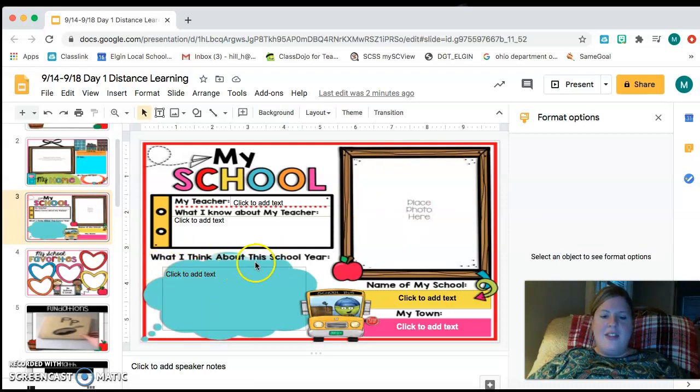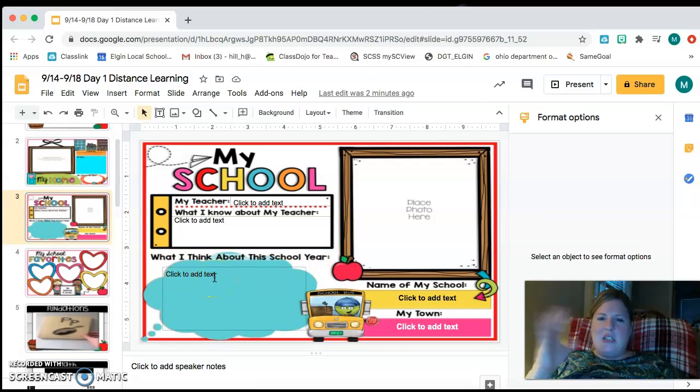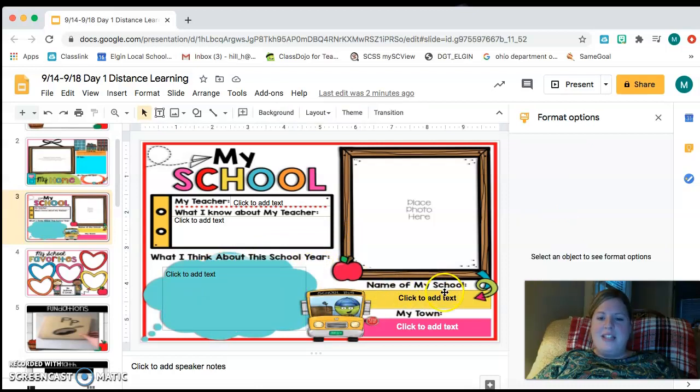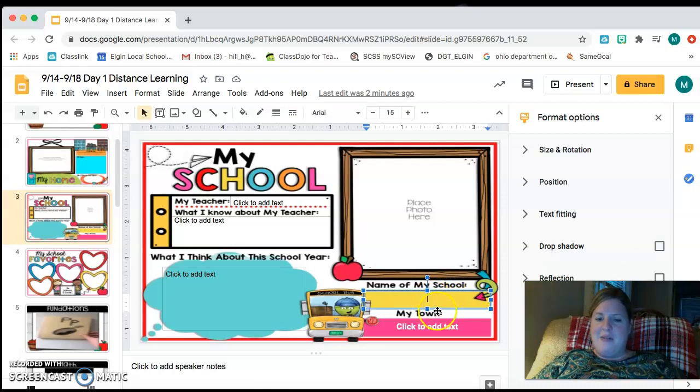And then it says what I think about this school year. So what do you think about this school year so far? It's very different than any other school year we've ever had. So I want you to think about it when you put that in that box of what you think about this school year. What is the name of your school? You're going to put that in this box right here. And then down here it says my town. What town do we live in?